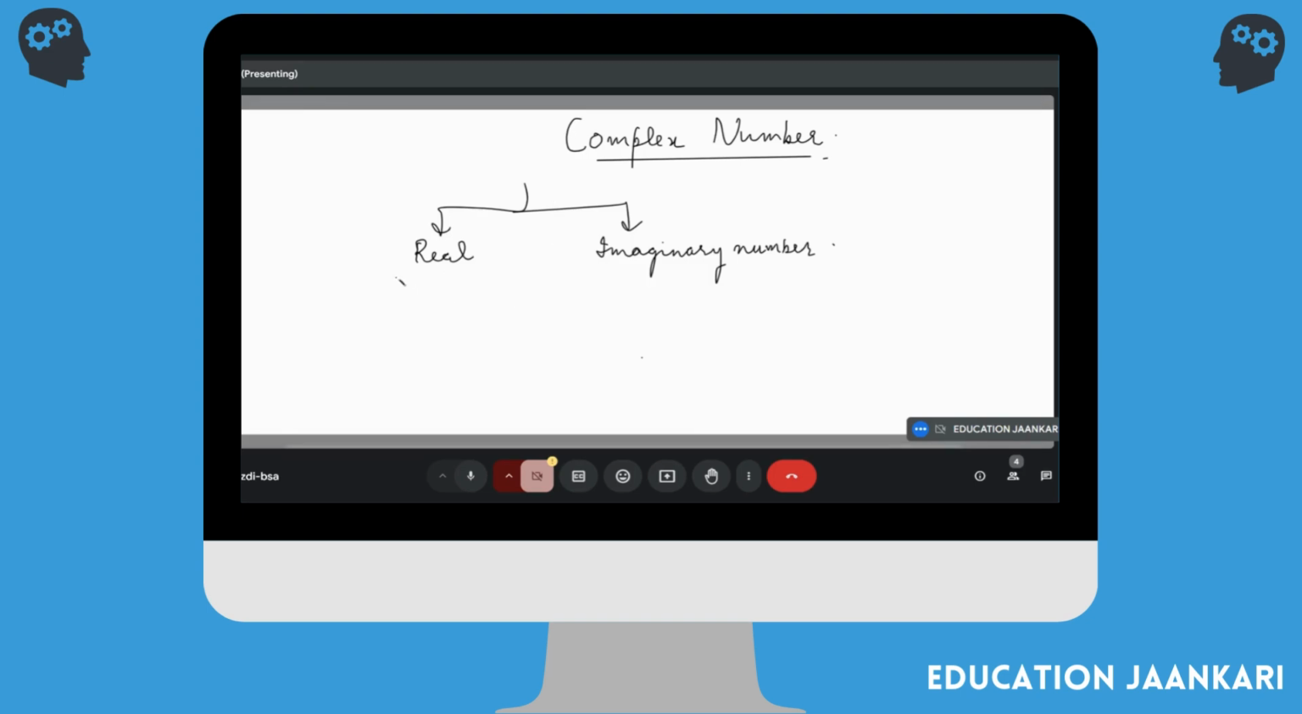So the real numbers are the ones that you have done so far. We have covered natural numbers in school, in small classes. Then you know what whole numbers are, what integers are, rational numbers, and irrational numbers, right? All these numbers you have learned, and all these are actually